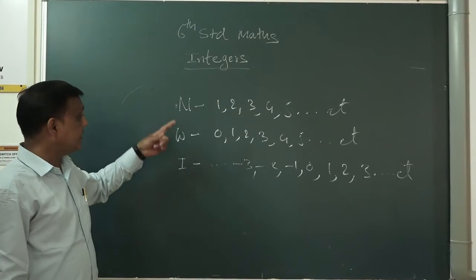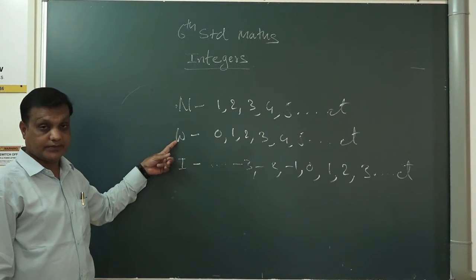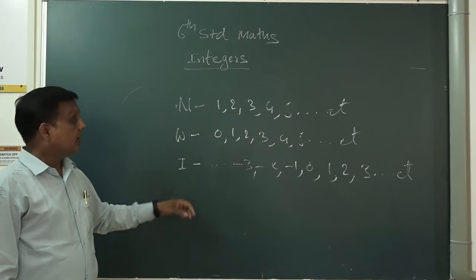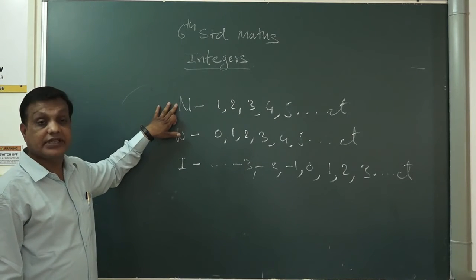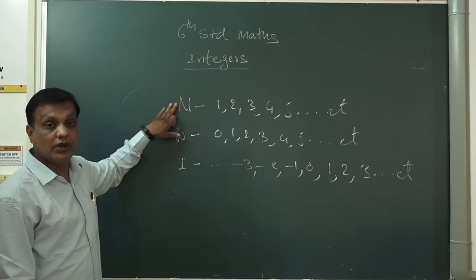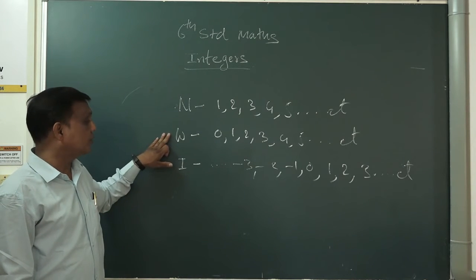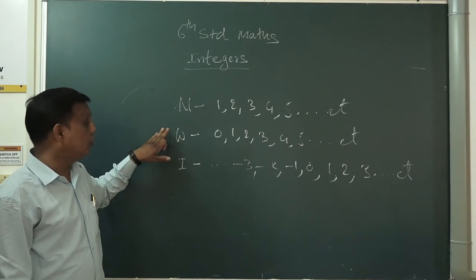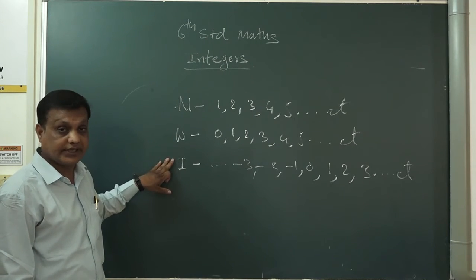You can say natural number to whole number and whole numbers to integer. You can say natural number to natural number also and whole number also. To whole number you can say whole number also and integer also.